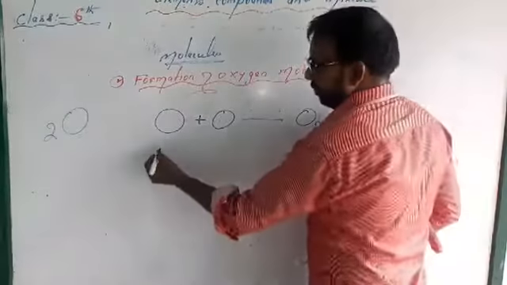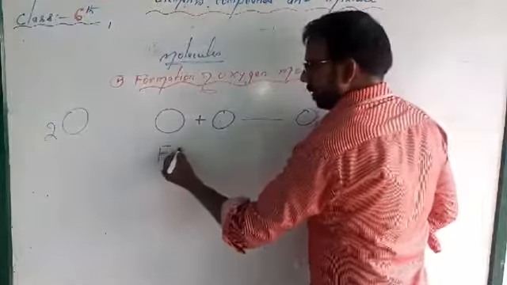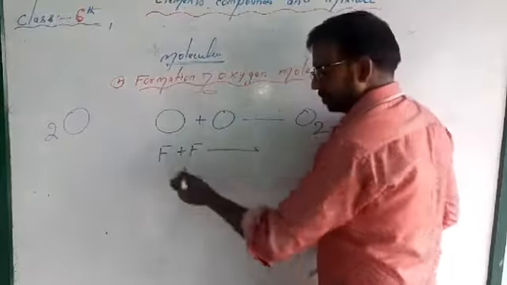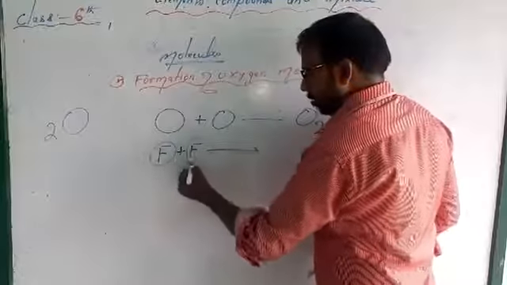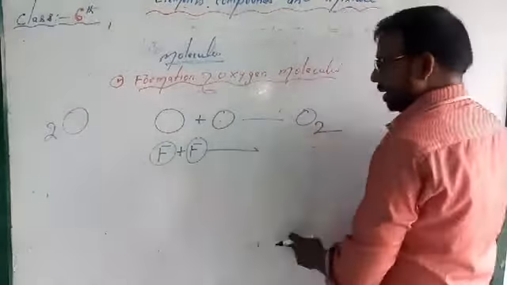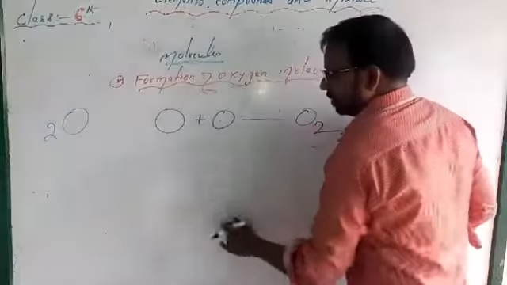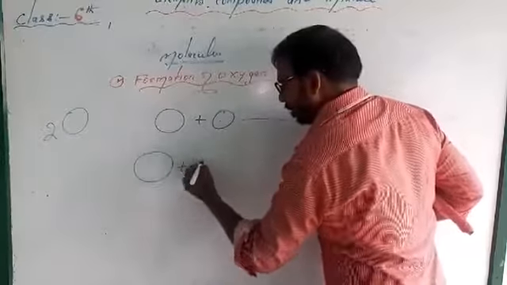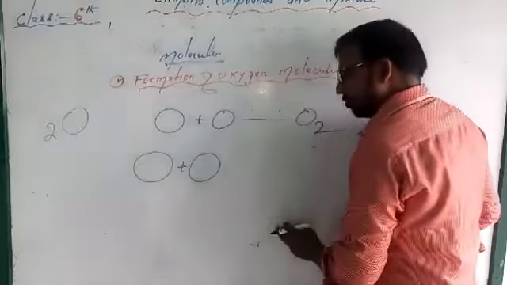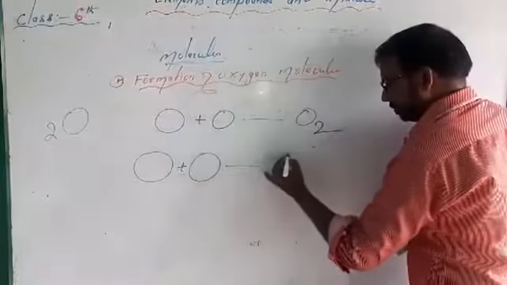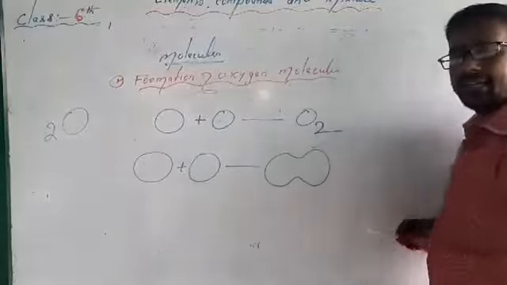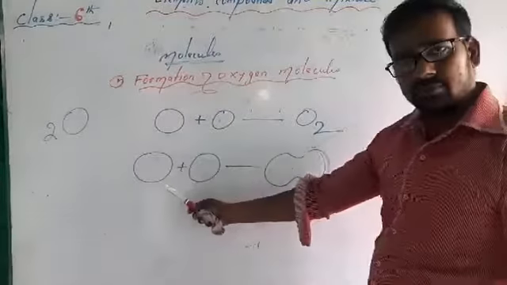Again, F: 1 fluorine plus 1 fluorine, that is the element. 1 fluorine and 1 fluorine will combine. I want to make you understand with the help of one image. One atom combines with another atom, and that is a molecule.